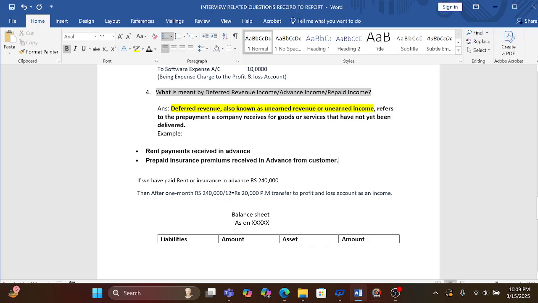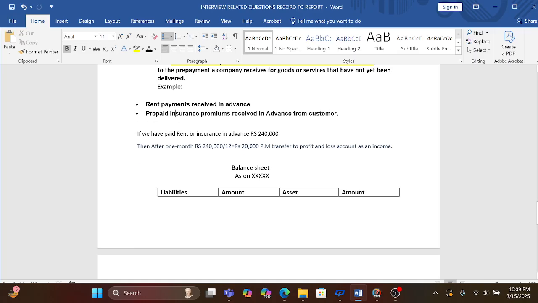Like we have received the rent in advance, and we have received the insurance premium amount from the customer in advance.